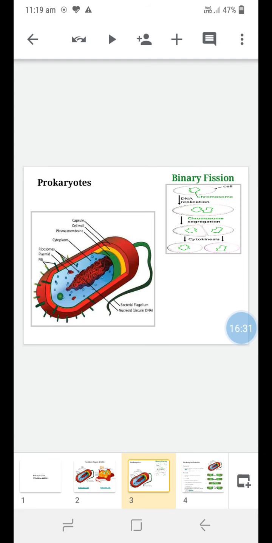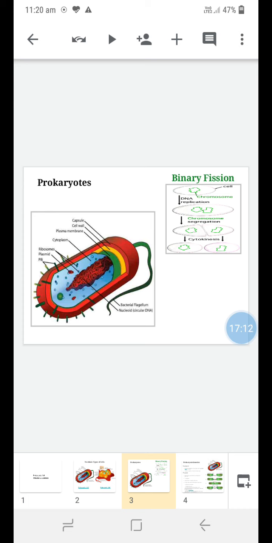Next thing is that the prokaryotic cell undergoes multiplication by binary fission. It is one mechanism by which the prokaryotic cell undergoes multiplication or reproduction. Binary fission means one cell divides into two equal parts. Then these two equal parts again divide into 4 cells, then 4 multiply into 8, like this. It is called exponential multiplication. So the prokaryotic cell undergoes reproduction by the binary fission mechanism.